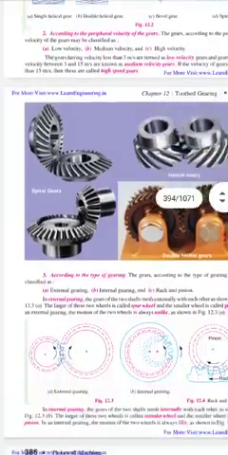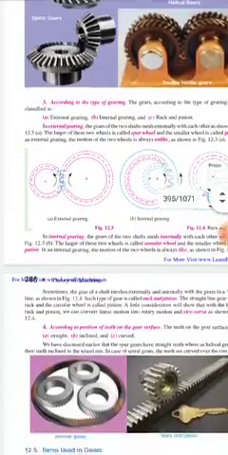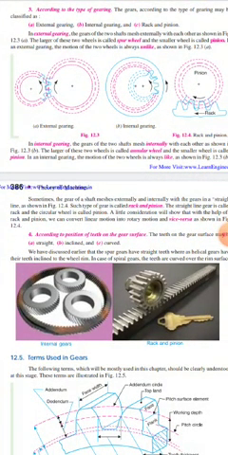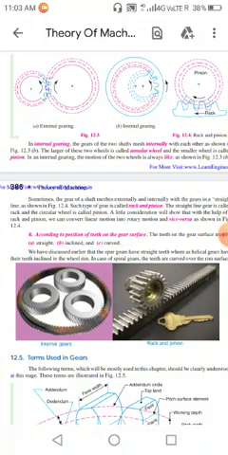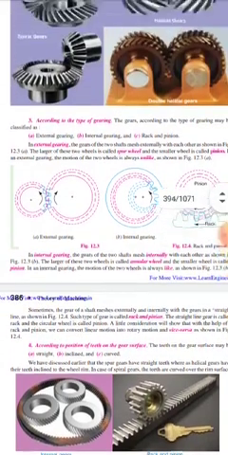Actually, the diagram for the spur gear is not given here. You can see it in the rack and pinion. This is the pinion, the small gear. In this, you can see the teeth are parallel to the radial axis of this circle. So this gear will be called a spur gear.